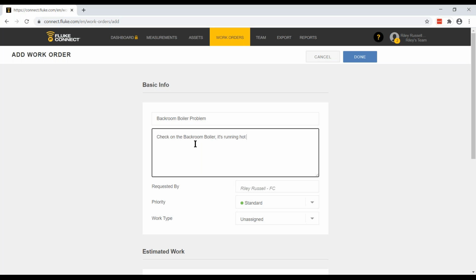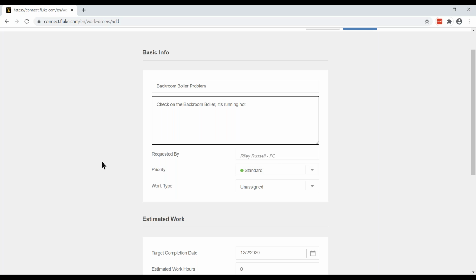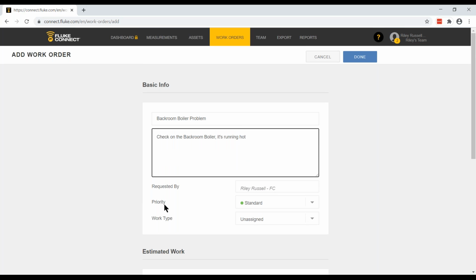Just to give my technician a heads up on what's going on. You'll notice that the requested field is automatically populated. The priority field is defaulted to standard, and the work type is set as unassigned. So at this point, I could click the done button because these are the only 2 pieces of information that are required. Now, in my case, I think what I'm going to do is I will go ahead and change